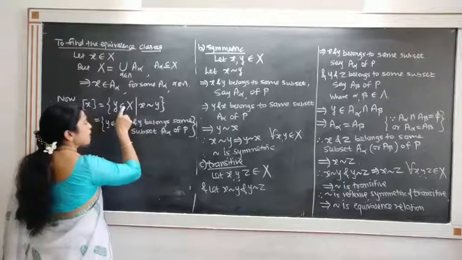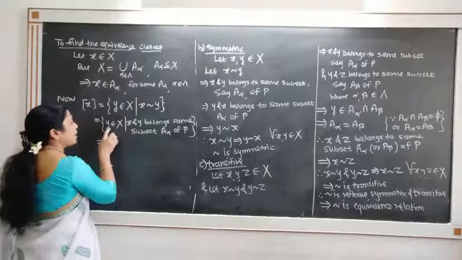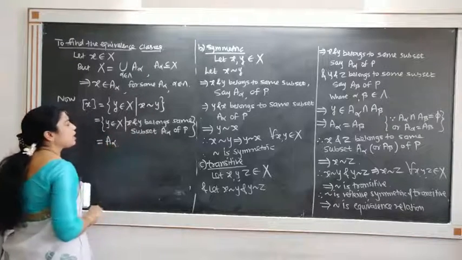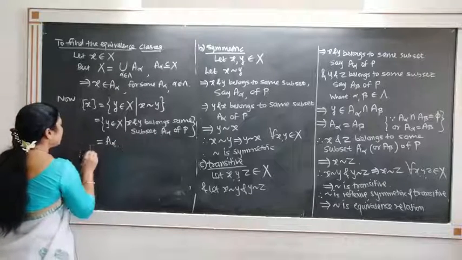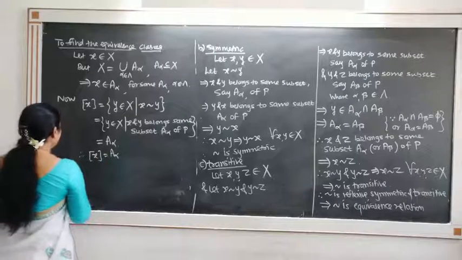So the set of all y where y belongs to A alpha is nothing but A alpha itself, and therefore the equivalence class of x is nothing but the subset A alpha.